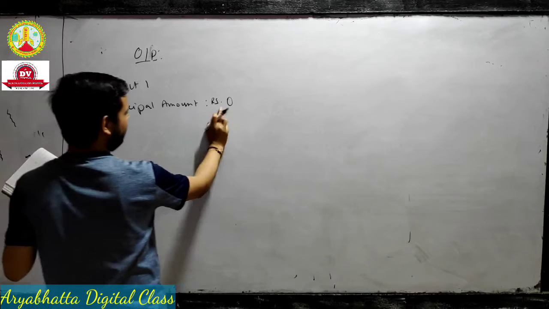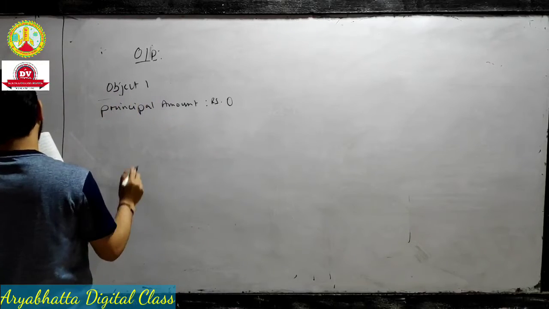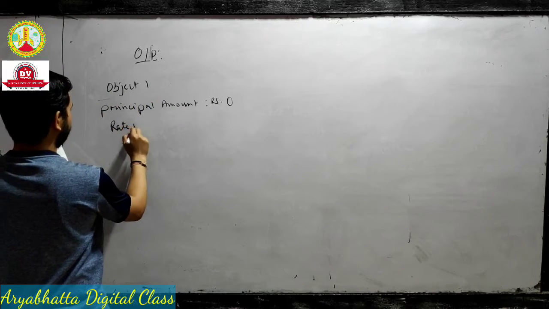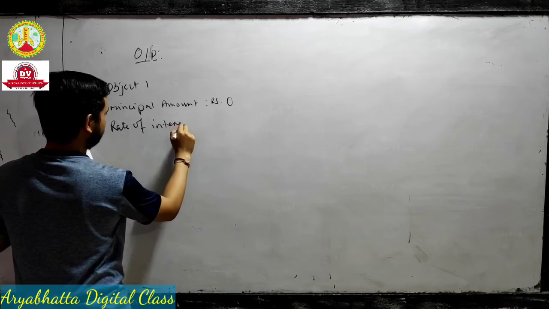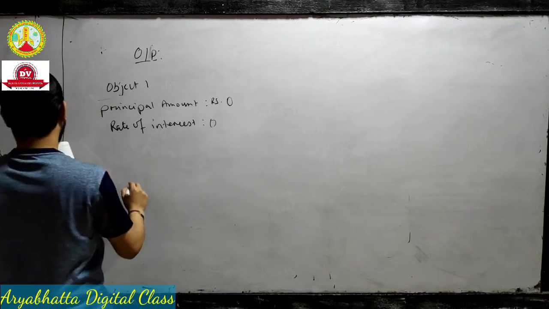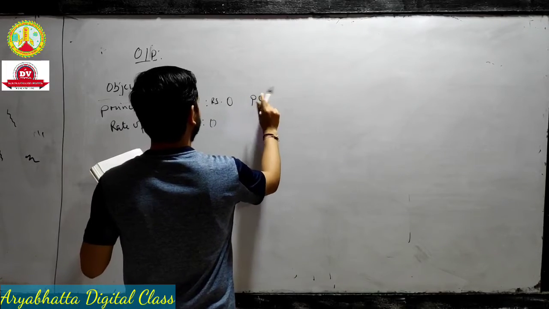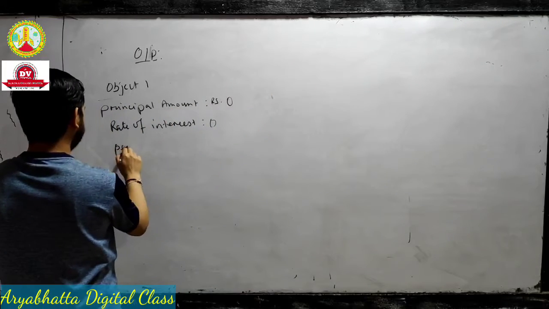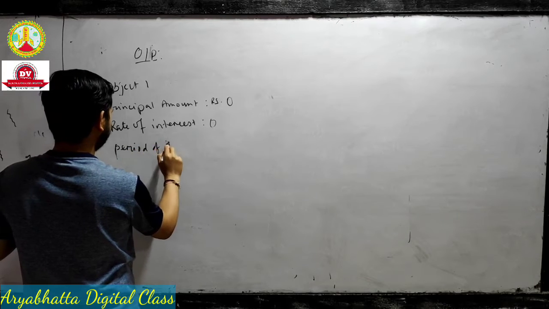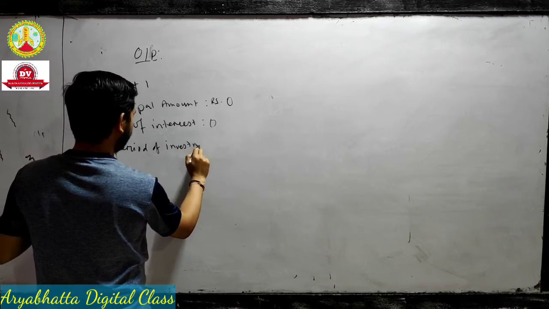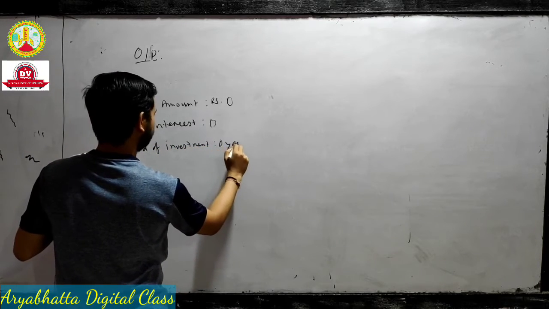I write rupees in the printing statement. The rate of interest is also 0. And period of investment, period of investment means time, is also 0 years.